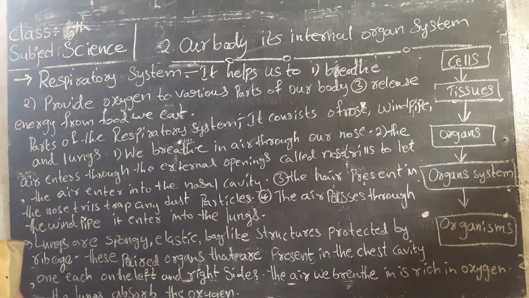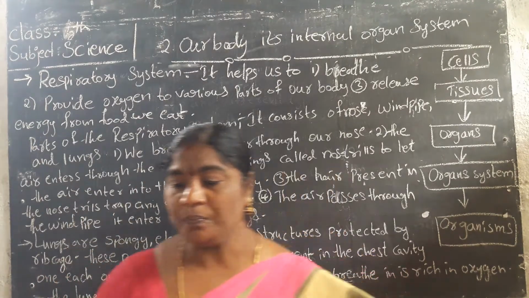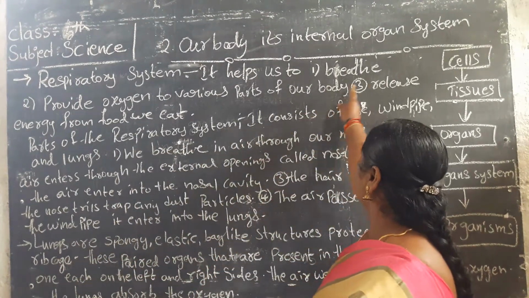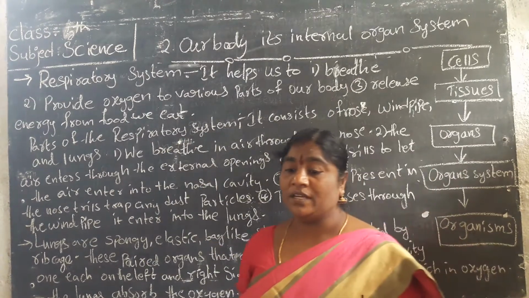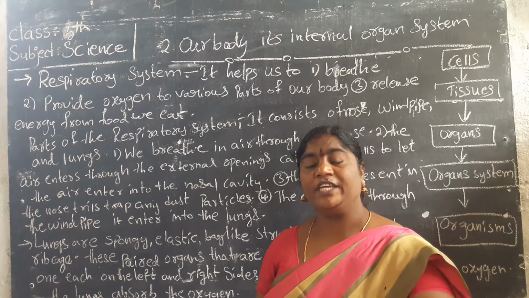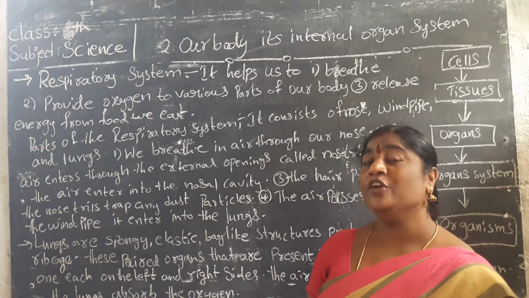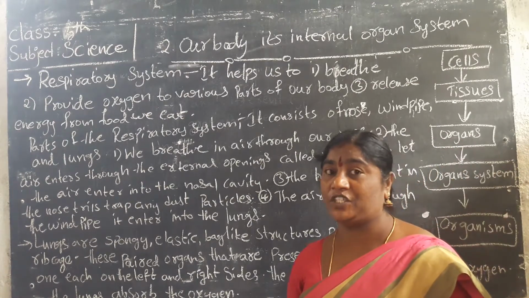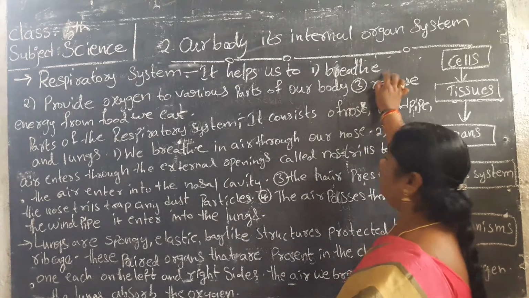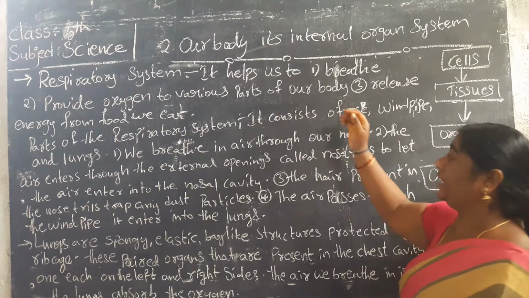Now we have to start. First one is the respiratory system. The respiratory system helps us to breathe. Breathing means taking fresh air inside and giving the bad air outside. That is called breathing. The second function is to provide oxygen to various parts of our body.